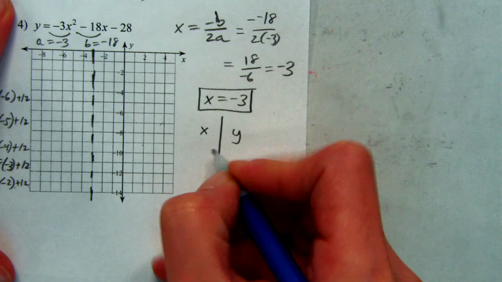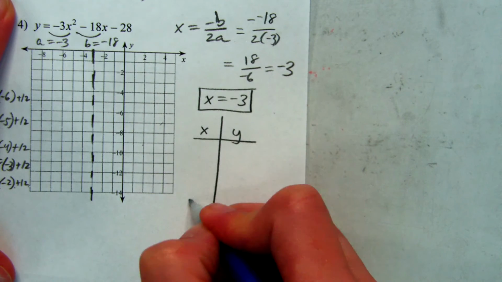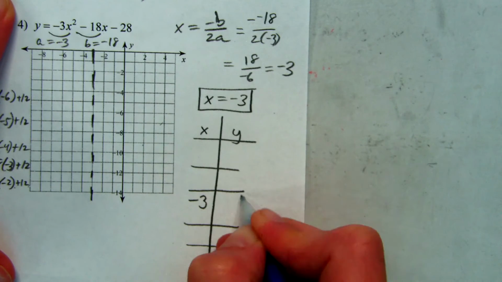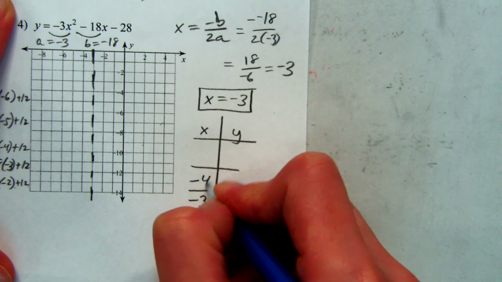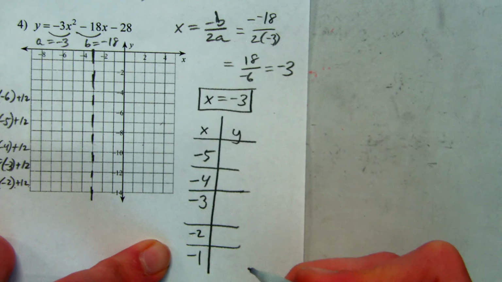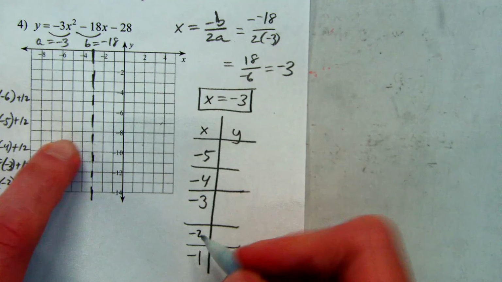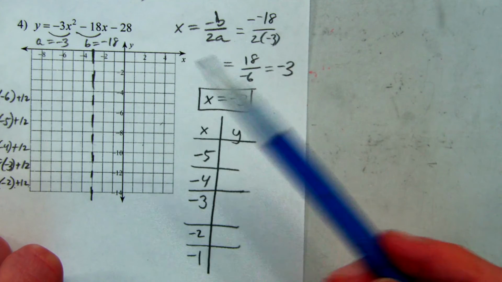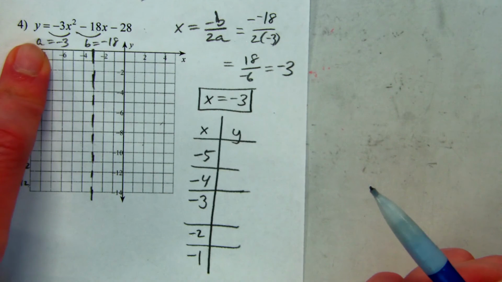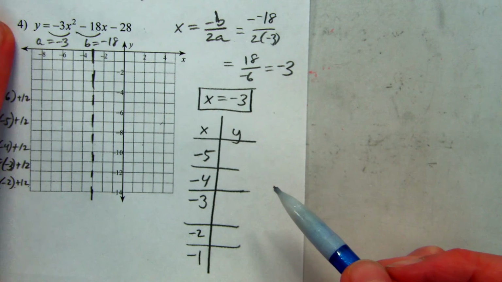And then we can make our table. So negative 3, we want to be in the middle because our vertex is going to be at negative 3. So we go backwards, I'd have negative 4, negative 5. Forwards is negative 2, negative 1. And we'll put all of those numbers into our calculator, into this formula, and we'll come out with the numbers.